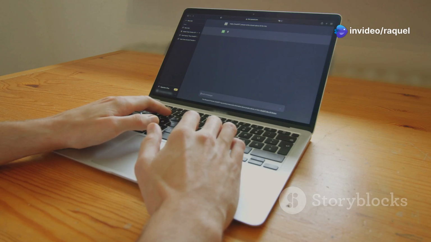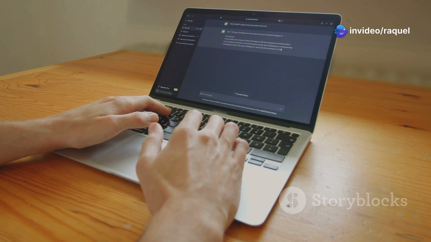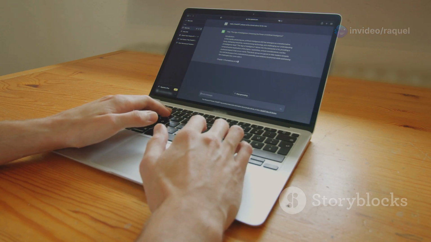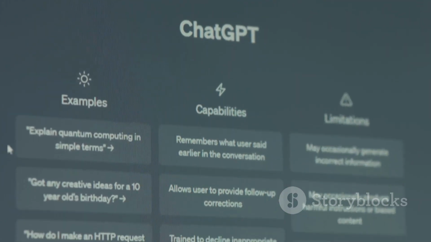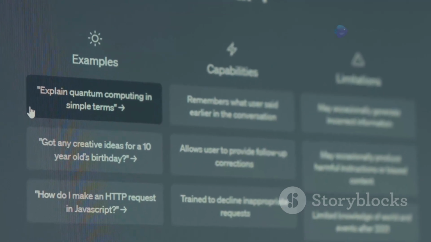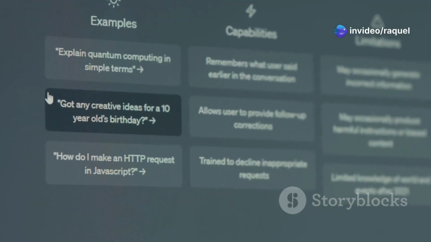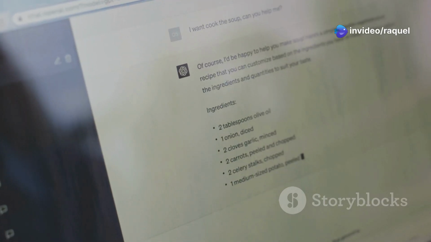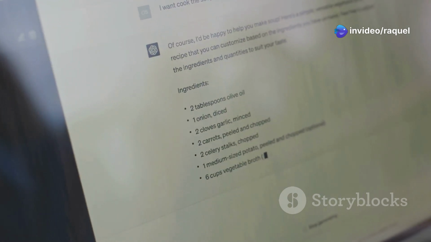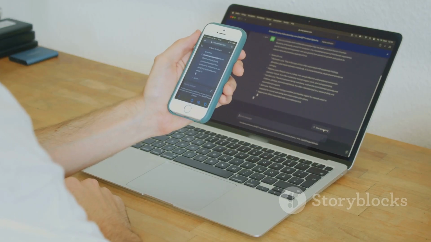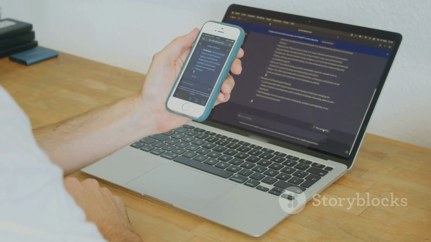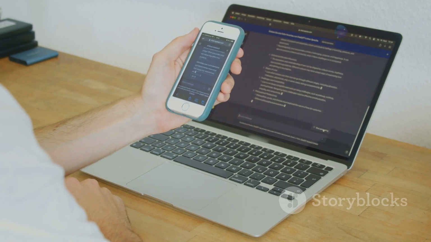ChatGPT acts as your virtual writing assistant, capable of generating engaging and informative content on a wide range of topics. Simply provide it with clear and specific prompts and watch as it crafts coherent and well-structured text. For instance, if you're writing an ebook about healthy breakfast recipes, you could ask ChatGPT to generate 5 creative breakfast recipes using chia seeds that are under 300 calories.